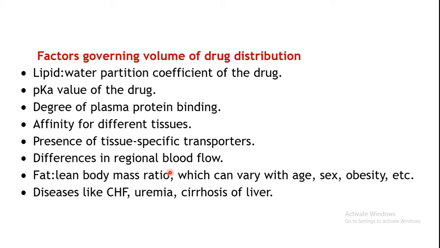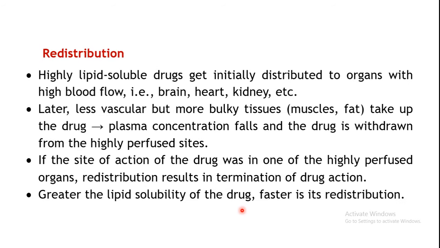Then the difference in the regional blood flow, there may be differences in the blood flow, so that will alter the distribution. Then the fat or lean body mass ratio, which can vary with the age, sex, or obesity. Then of course the disease, as we have seen, CHF, uremia, cirrhosis of liver, this can also alter the volume of distribution. Now there is a concept called redistribution.